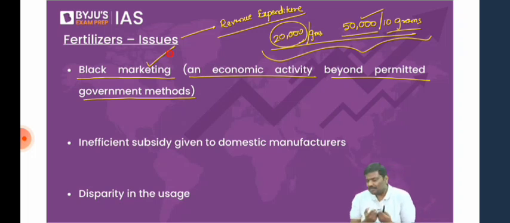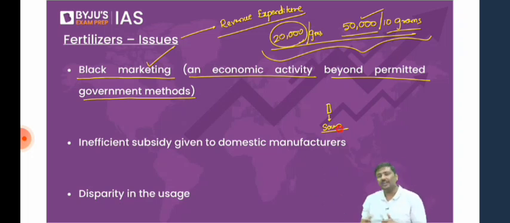Some of you ask, why will the farmer purchase the fertilizer? The problem is this. Imagine a farmer has sown a seed. Don't you think the farmer will require fertilizer? Can the farmer say, I will wait for the prices to fall? Can the farmer say, I will wait for more supply to happen in the market? Of course not. You have sown the seed. If you do not provide the fertilizer now at the growth stage, growth will become stunted. Many of the crops might even fail to grow. So farmers don't have any option but to purchase from the black market at higher prices. Does it happen generally in the case of India? Yes, it happens. Remember it.